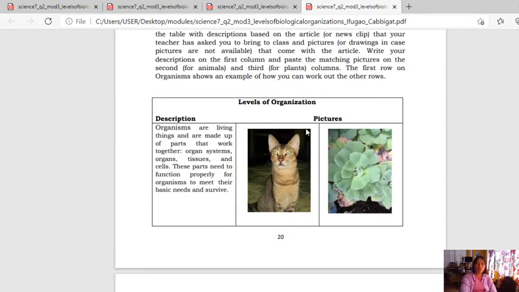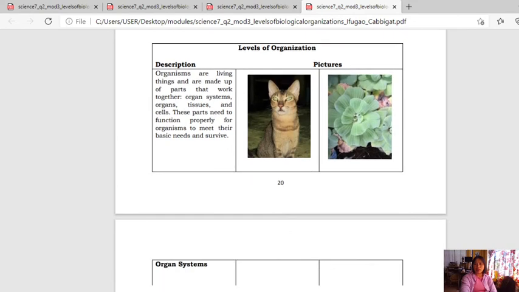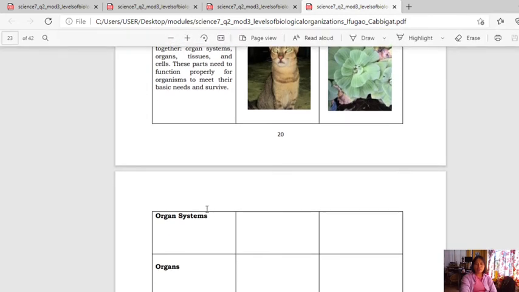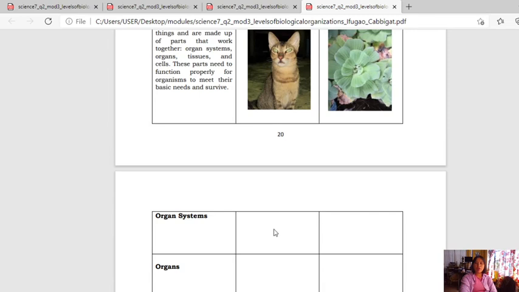So now look at the pictures. There are organisms there. For example, you can draw anything, so as long as it is an organism, right? You have humans and plants. In this example, they have cat and then you have a plant there. Now, organ systems. What are organ systems? You describe here. Organ systems are blank. It is in your module, right? So you describe. And then you draw an organ system. What do you like? Okay, what organ system do you like? Or do you want to draw? Or do you have a picture of an organ system? You can paste it here. Of an animal and then of a plant.